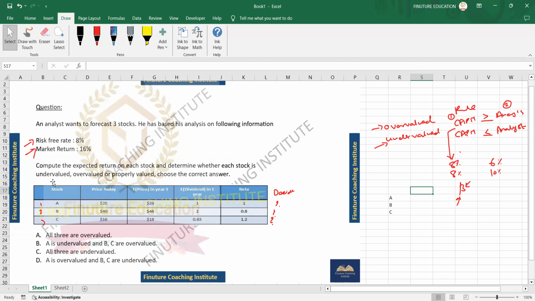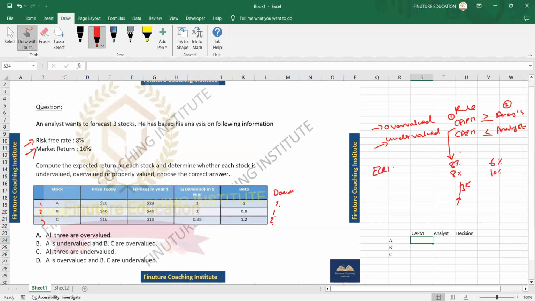So in this column, let me calculate the CAPM result, and let me do it a little below so that I have some space. Over here, I'll calculate the analyst return. And over here, we'll take the decision. Can you tell me what the returns are as per CAPM? I think last time we covered the CAPM returns.